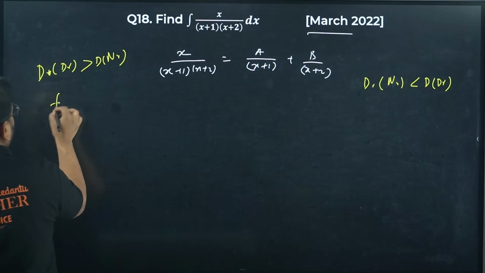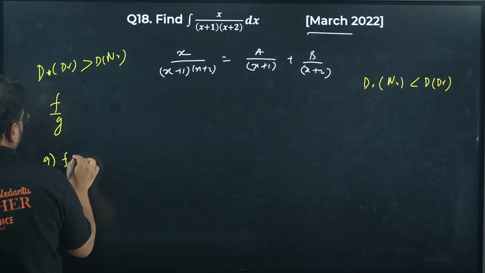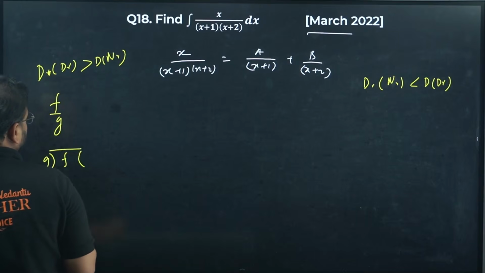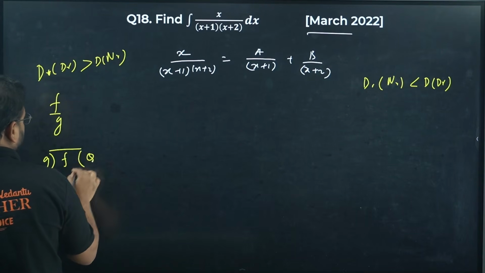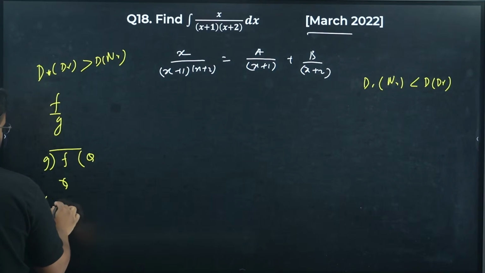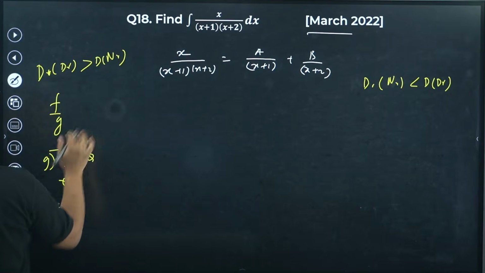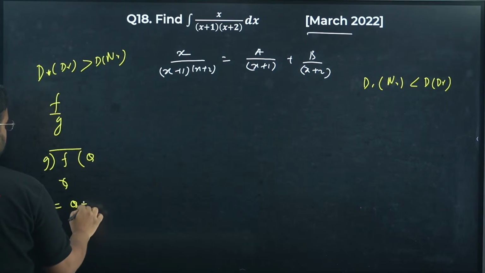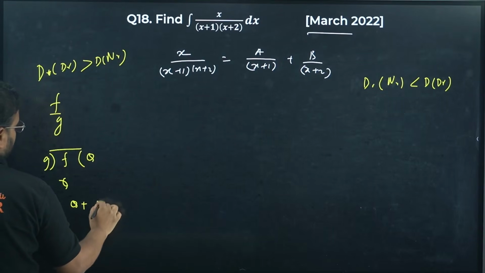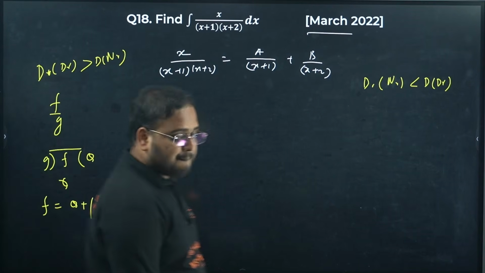Let's say f by g is there, you have to divide g into f, and you'll get a quotient and a remainder also. So let f by g equal q plus r upon g. This will become a partial fraction in that case.